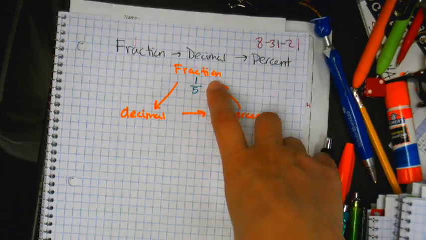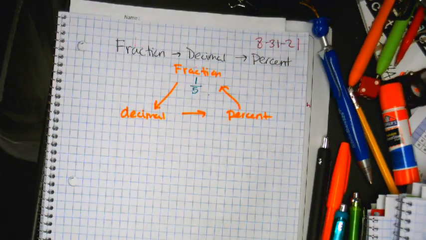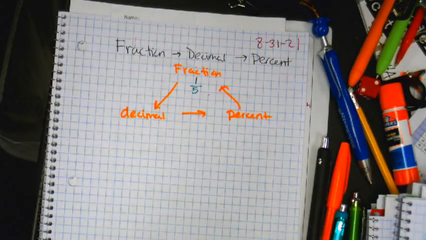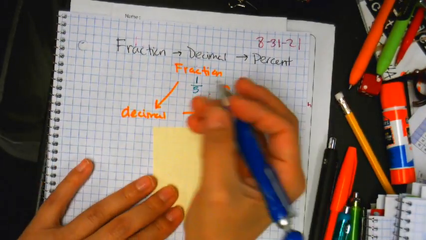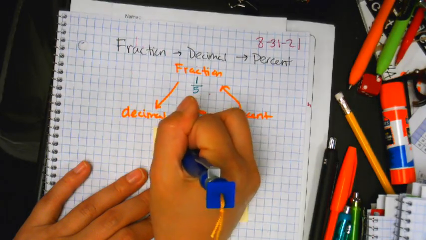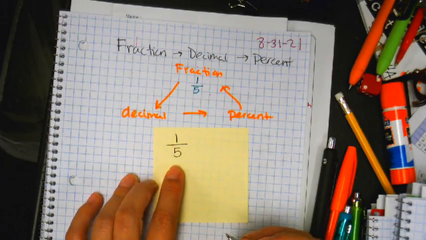So, fraction is 1/5. Now, I'm going to let you in on a little secret. I know none of you would ever do this. This is optional, it's on a sticky note, don't write this down. I'm going to make a mistake. You would never do this. What is the decimal of 1/5?